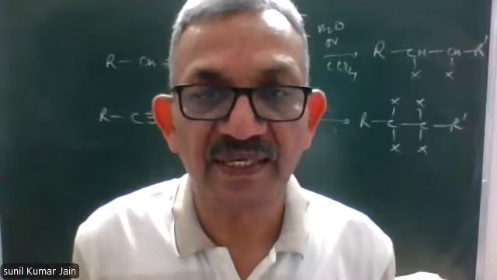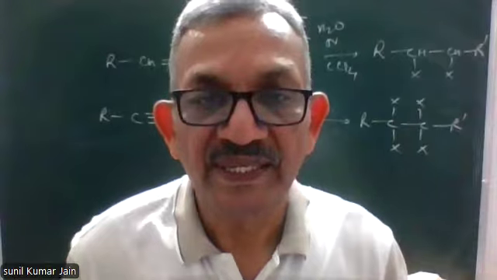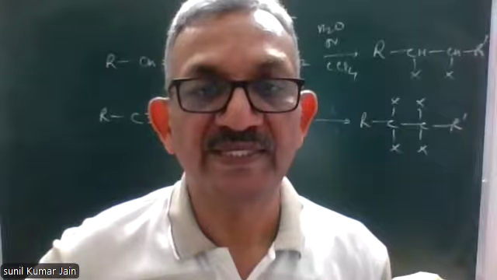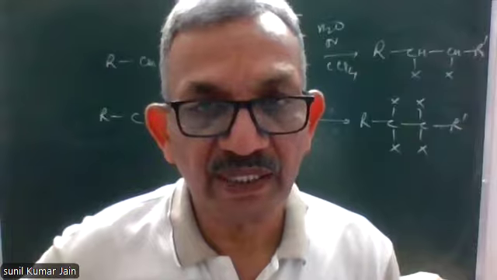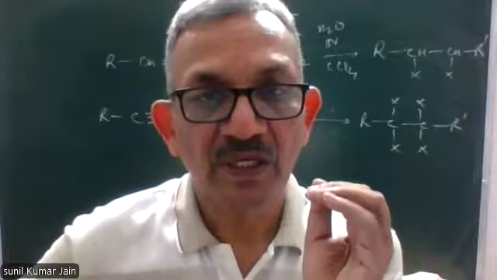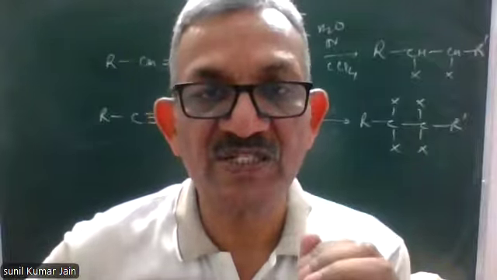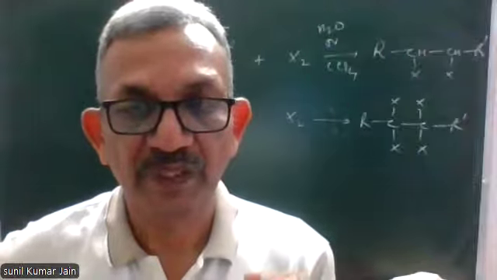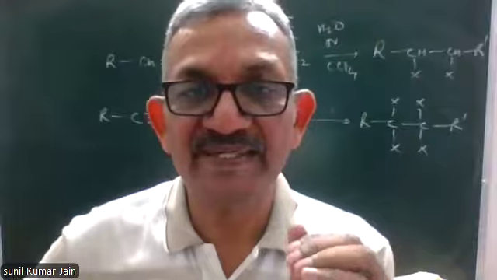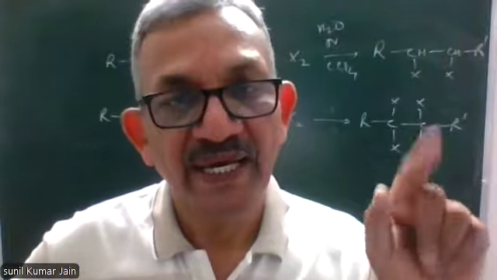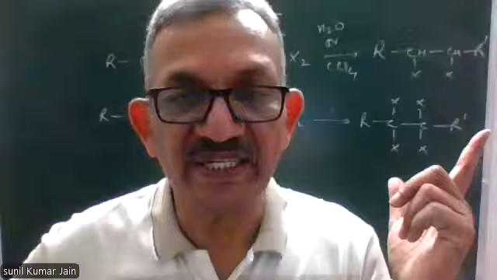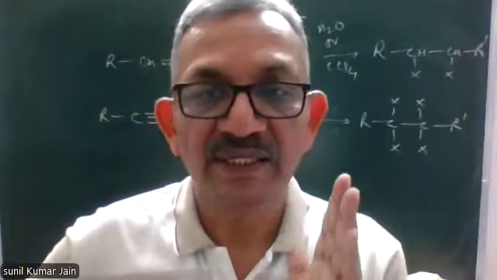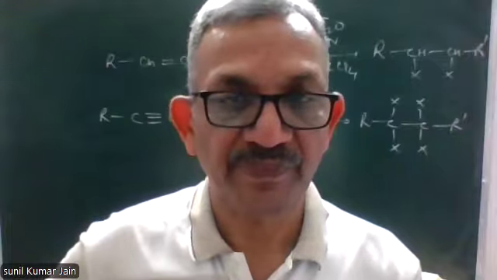And if there is a color change during the reaction, reaction can be used as a distinguishing test, or we can say bromine water can be used for the confirmation of presence of unsaturation in the given hydrocarbon, right? So if the given hydrocarbon is reacted with bromine water and bromine water gets decolorized, it means given hydrocarbon is unsaturated. It contains a double bond or a triple bond.